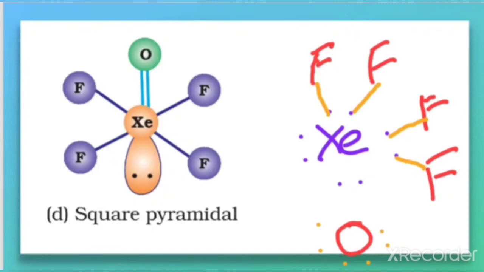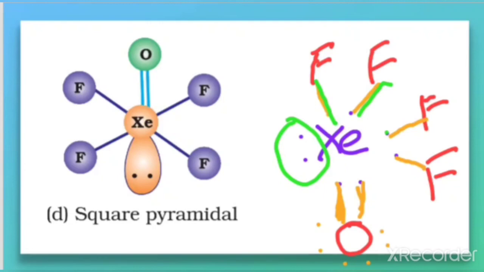So it requires 2 electrons in order to get stabilized. Here the 2 bonds are formed between the xenon and oxygen. That is important here. Oxygen with the xenon is forming the double bond here, and there is 1 lone pair. Now tell me how much will be the bond pair here. Let us count the bond pair.